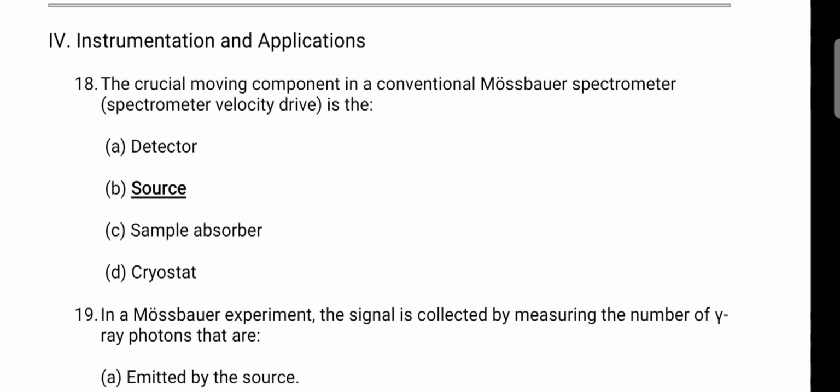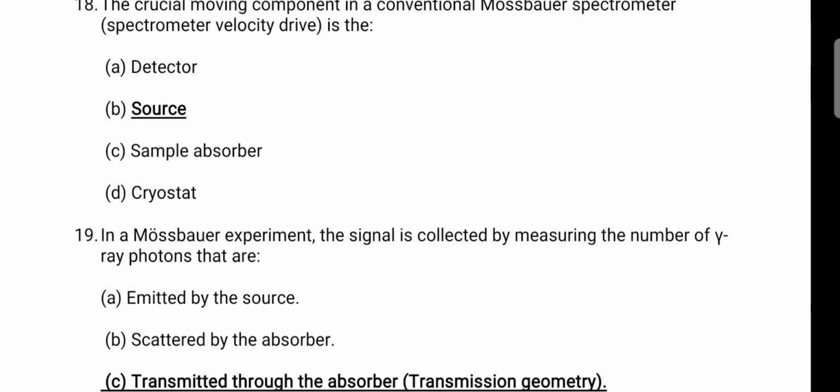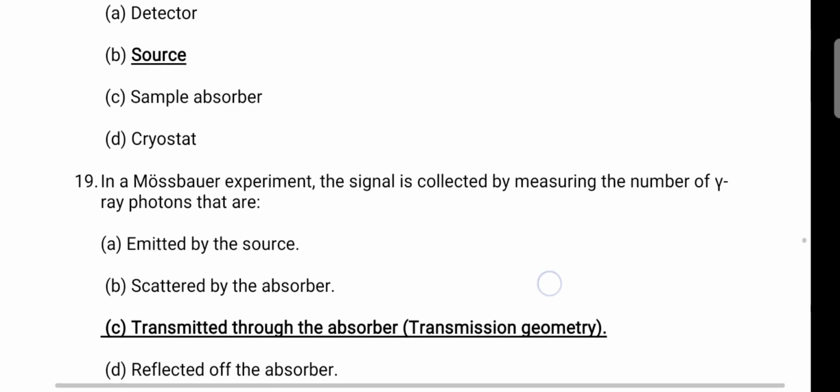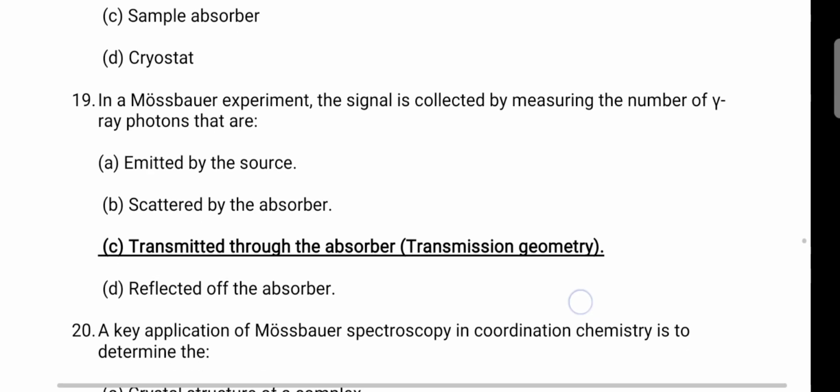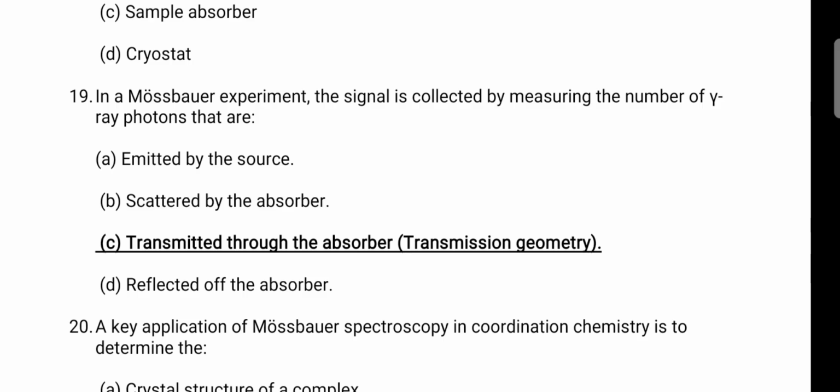Next, the crucial moving component in a conventional Mossbauer spectrometer. The moving component is the source. Why does the source move? To produce the Doppler effect. Source or the scanner, both will move. In a Mossbauer experiment, the signal is collected by measuring the number of gamma ray photons transmitted through the observer or transmitter geometry.